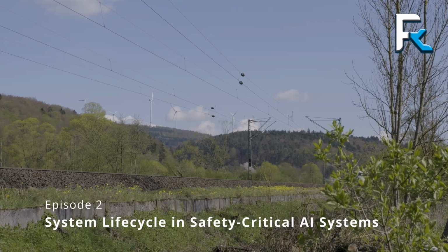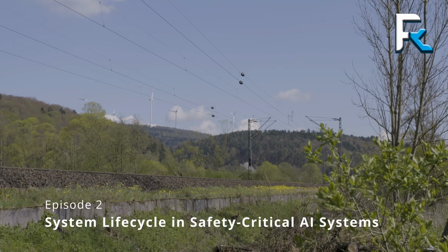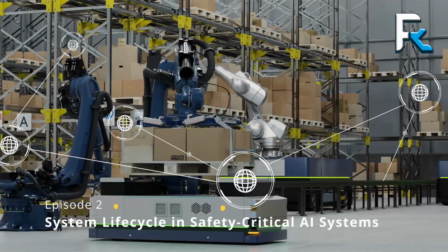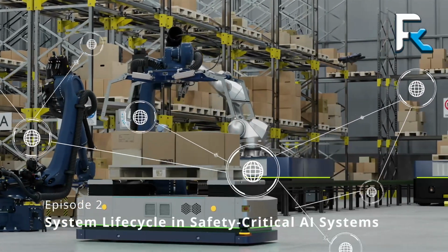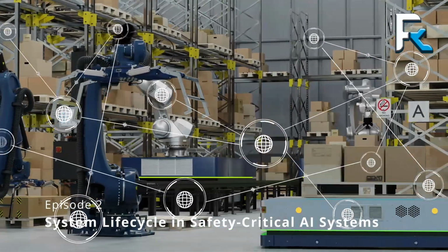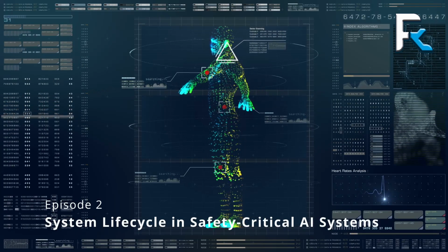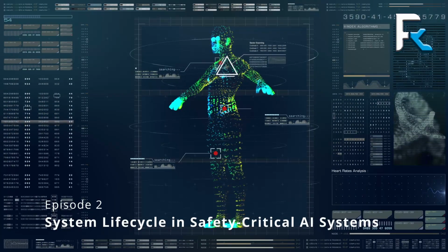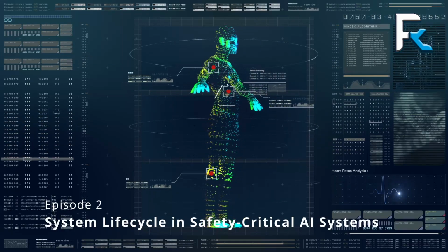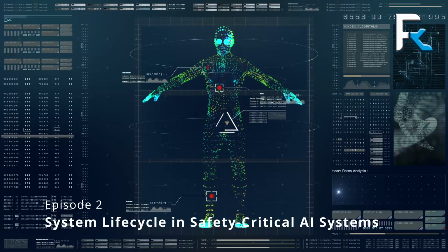Maintenance and continuous monitoring. Finally, we arrive at the maintenance and monitoring phase. In safety-critical AI systems, this is perhaps the most crucial phase for long-term reliability. After deployment, these systems require continuous oversight to ensure that they maintain their performance and safety standards over time. This phase involves the use of digital twins, virtual replicas of physical systems that simulate real-time conditions. These twins enable engineers to test updates and predict failures without disrupting the live system.